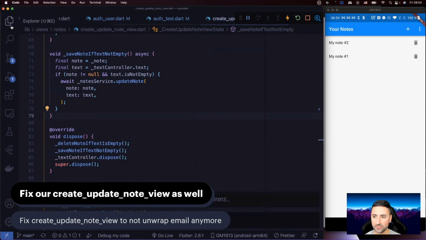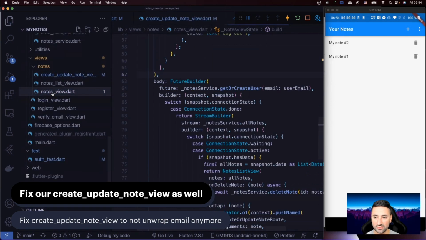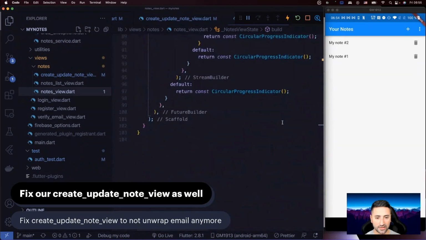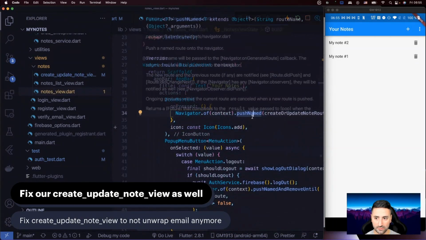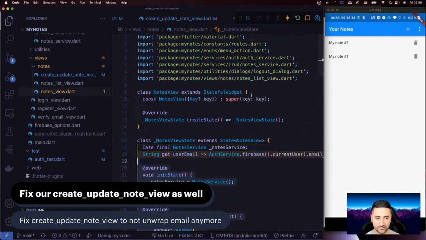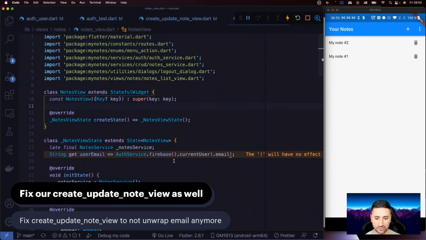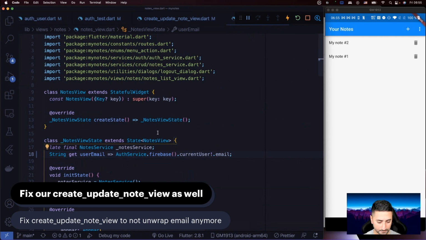We have another problem also. We have another warning inside the notes view, and I believe we're doing something similar in the notes view. So let's see if we can find that warning. Where is the warning? Oh, here, we have the user email in here as well. So I'm just going to remove the asterisk after that. So I need you to do the same thing, please.